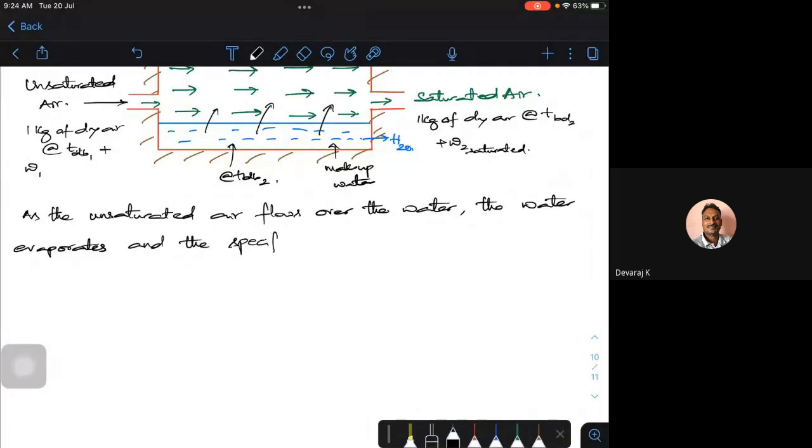When the water evaporates, the specific humidity has to increase. So specific humidity increases. This is the first point.